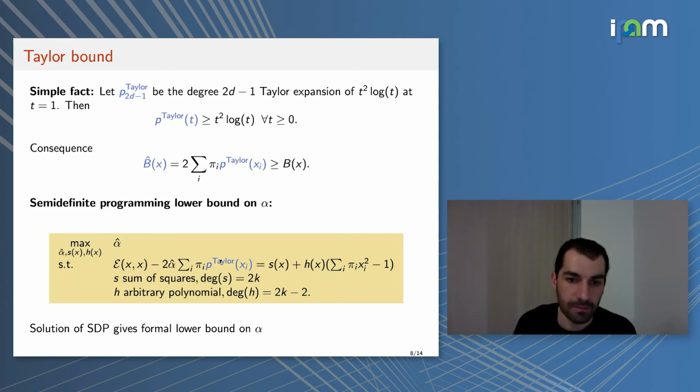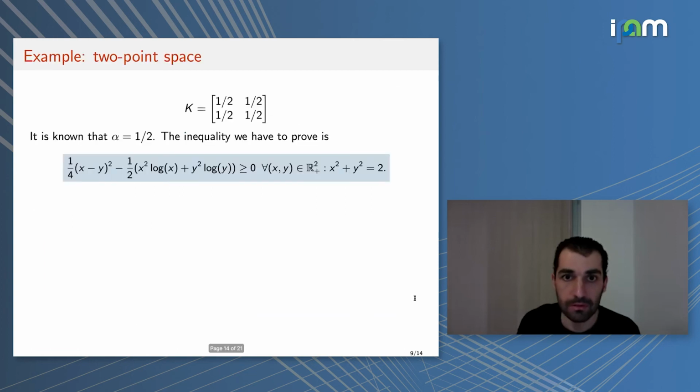Even though this bound looks fairly natural, it can already give us non-trivial results on Log-Sobolev constants. To illustrate this, take the simplest possible Markov chain, on two states, where you stay or transition to the other state with probability 1/2.